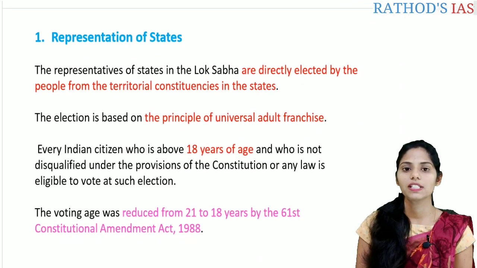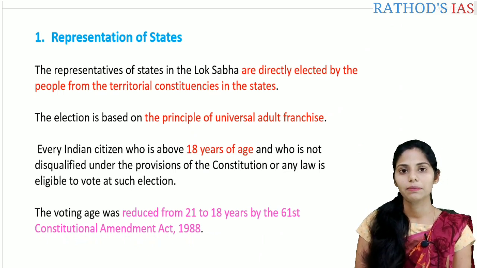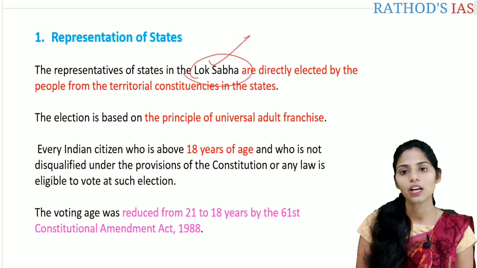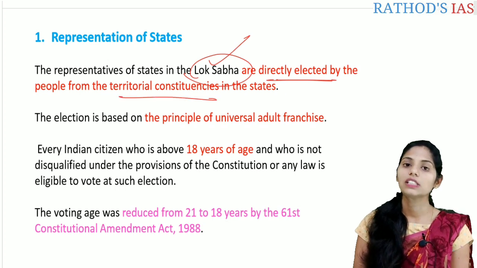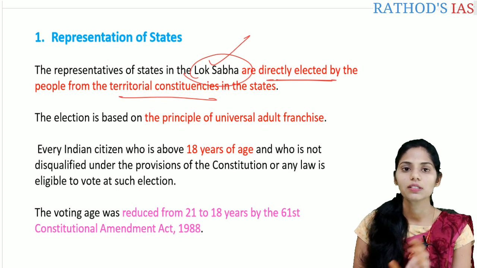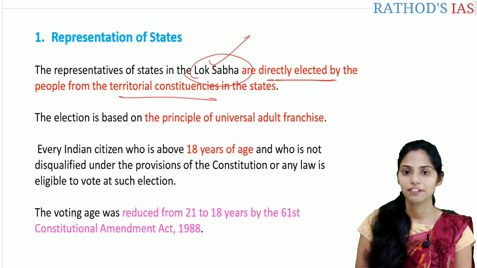If you see the representation of the states in the Lok Sabha, they are directly elected by the people. When we talk about the Rajya Sabha, they are indirectly elected, but the Lok Sabha members are directly elected by the people from territorial constituencies in the states. The elections of the Lok Sabha members are based on universal adult franchise.